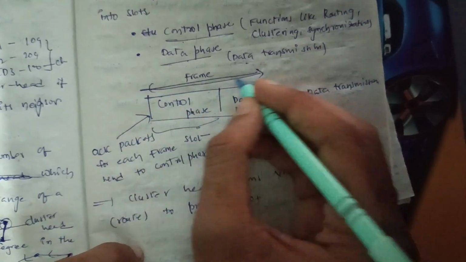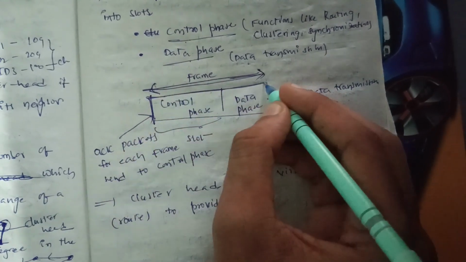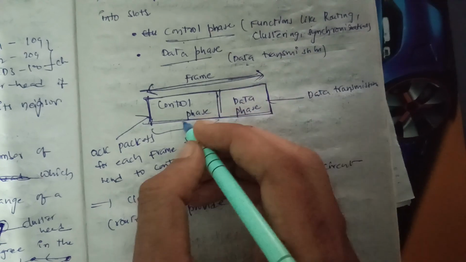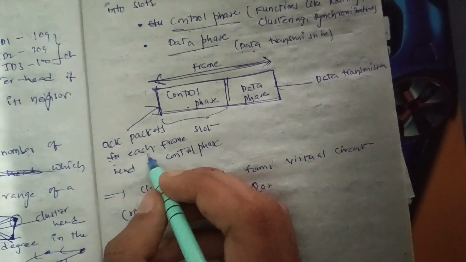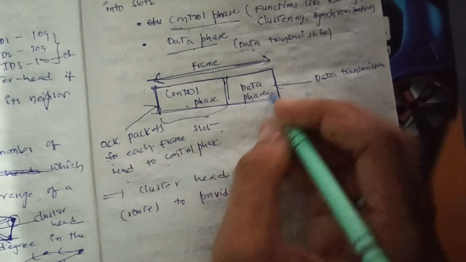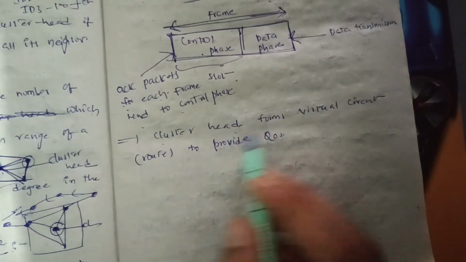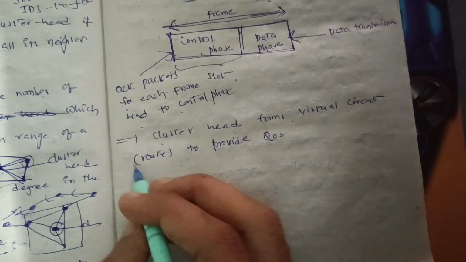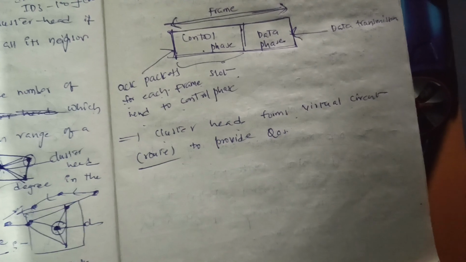Let's consider this is a synchronous time division multiple access frame, which is divided into two slots, consisting of control phase and data phase. Control phase is used for the acknowledgement process for each frame slot sent to the control packet, whereas the data frame is used for data transmission. Cluster head forms a virtual circuit, which means a route, to provide QoS. Let's consider